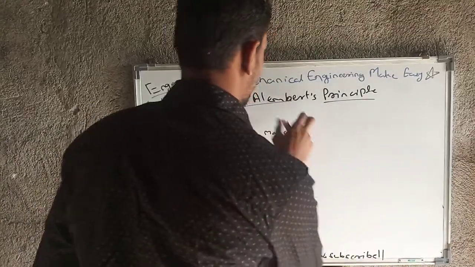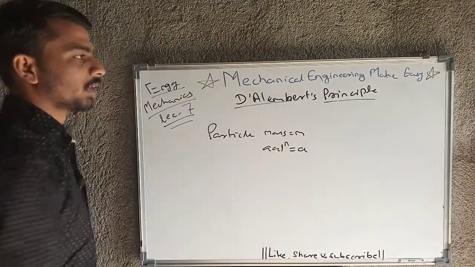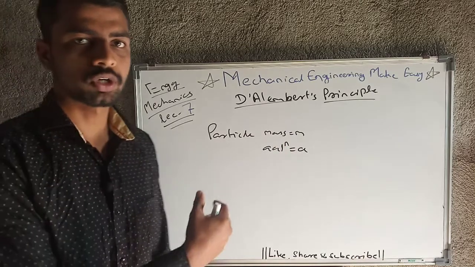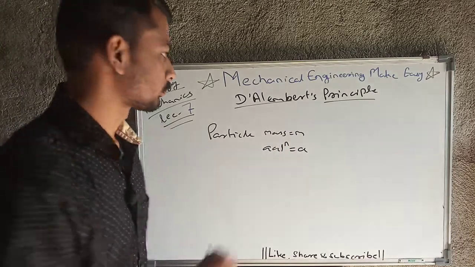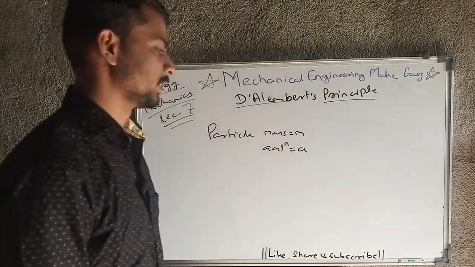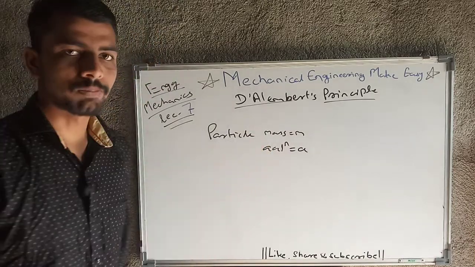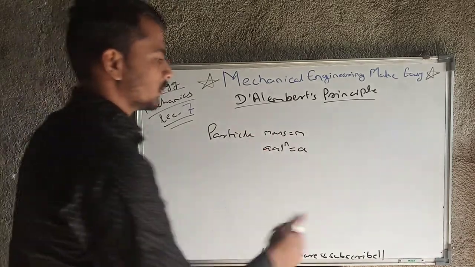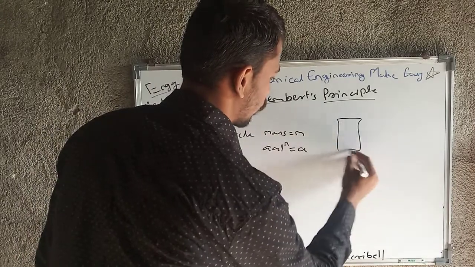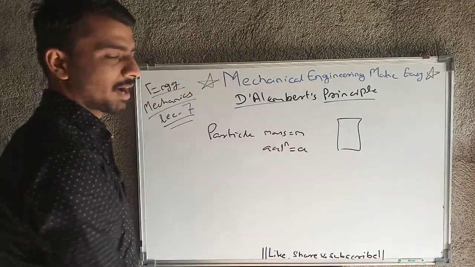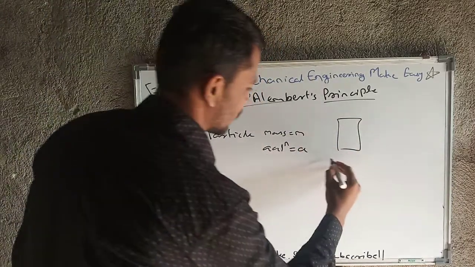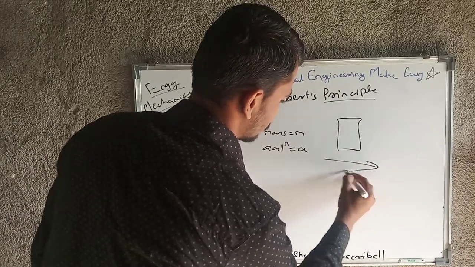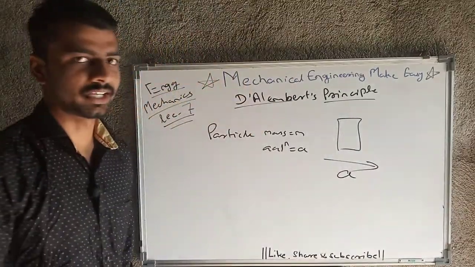So today's lecture I am going to discuss D'Alembert's principle. This is very important for our SOM and TOM. So what exactly is D'Alembert's principle? If there is one particle, or we can say one body, which has mass m and is moving with acceleration a in this direction.